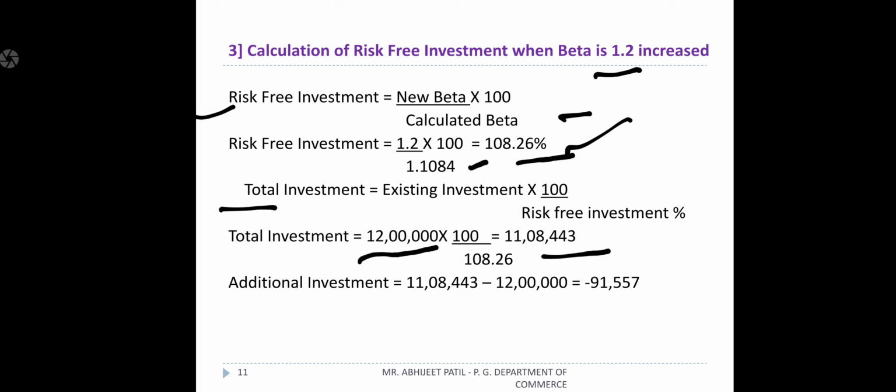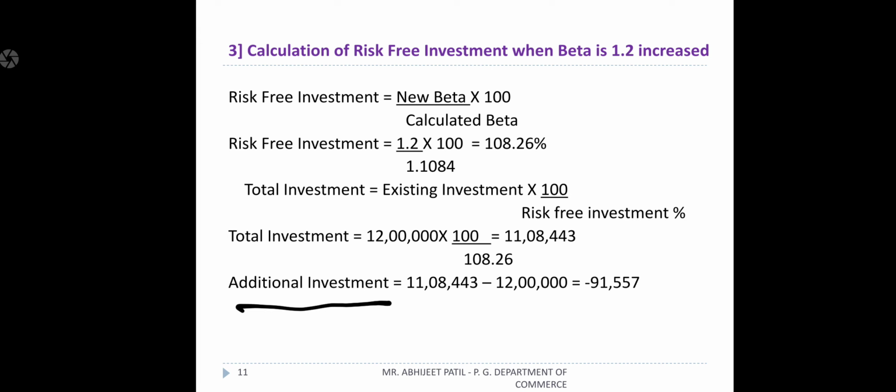So what is your additional investment now? Now see that additional investment. The new total investment will become 11,08,443. Our total existing is 12 lakh. So the additional investment should become negative, that is minus 91,557.